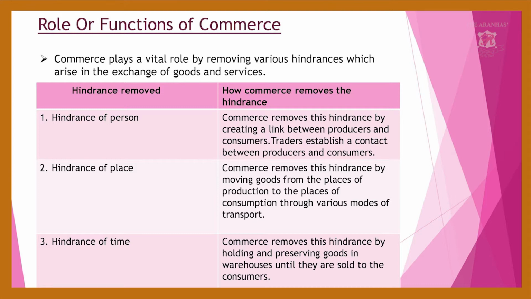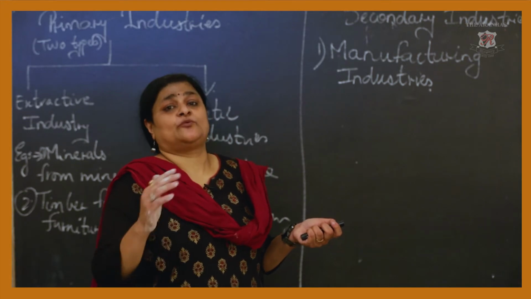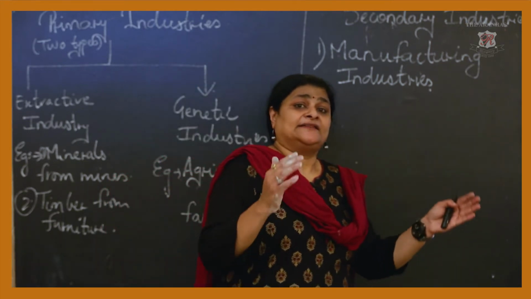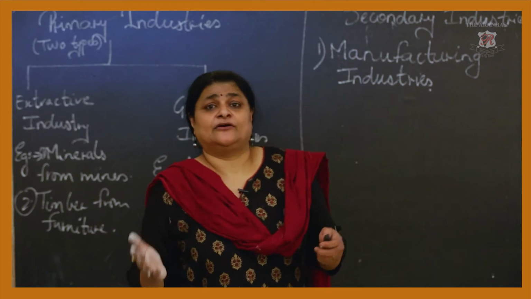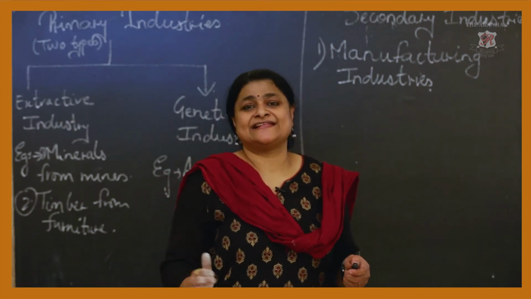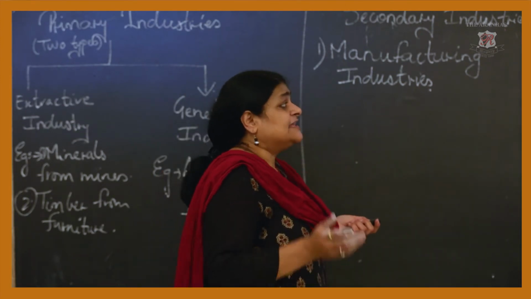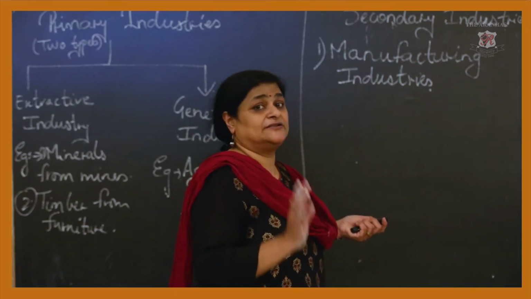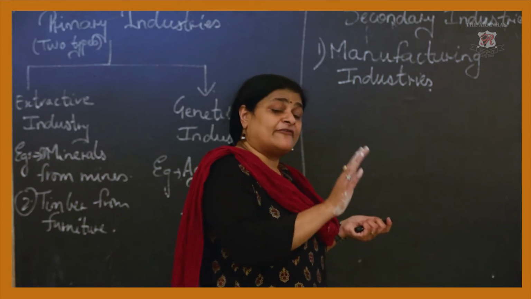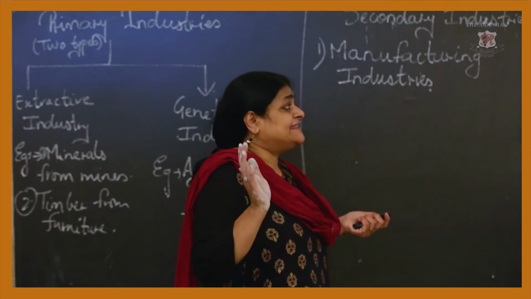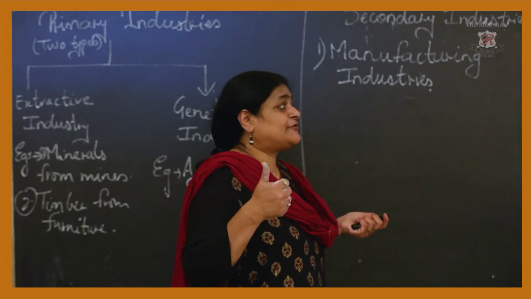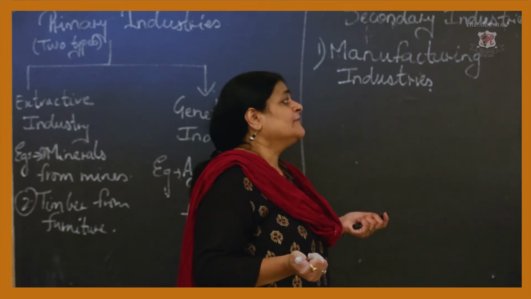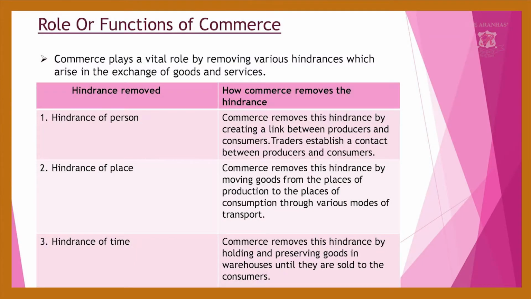Once the production is done, they want to sell that product, so the buyer contacts the seller, for nothing else but to sell that product. So here there is a link between the producer and the consumer. That is the hindrance of person.